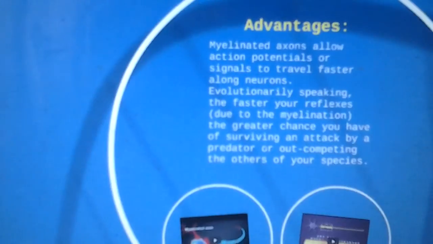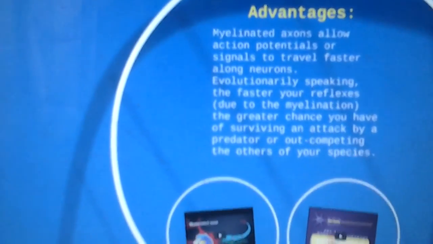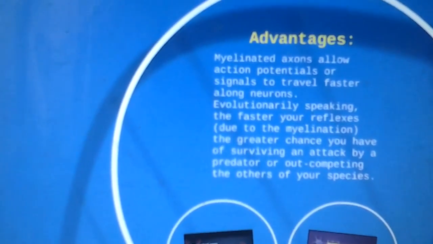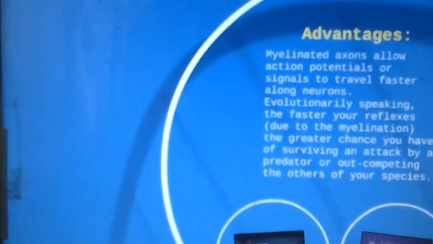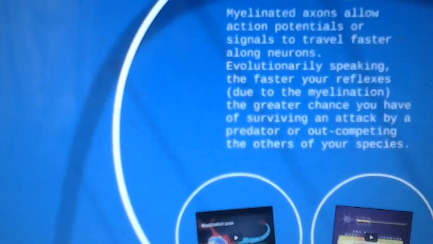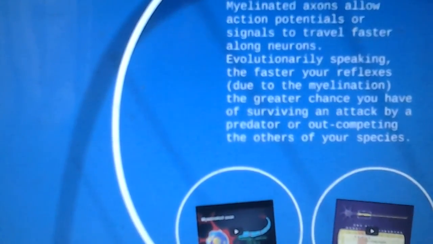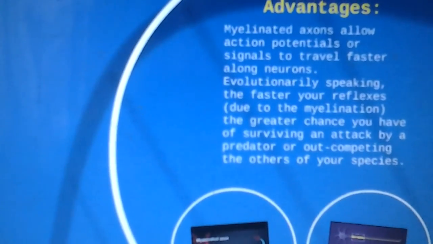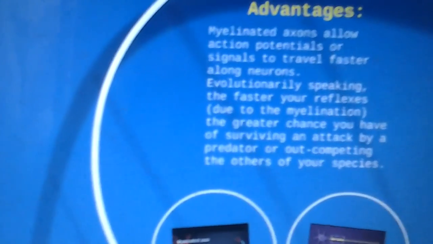Advantages are: myelinated axons allow action potentials, or signals, to travel faster than in unmyelinated neurons. Evolutionarily speaking, the faster reflex due to myelination gives you a greater chance of surviving an attack by a predator, or compared to others of your species.